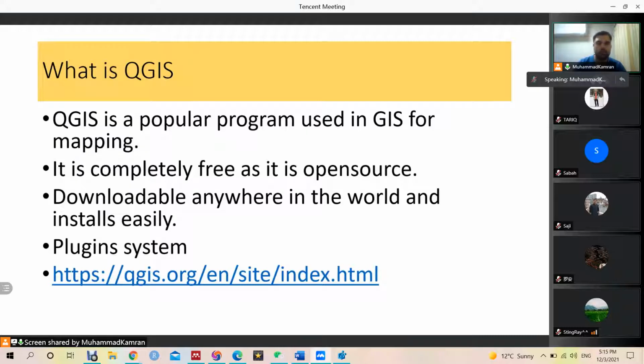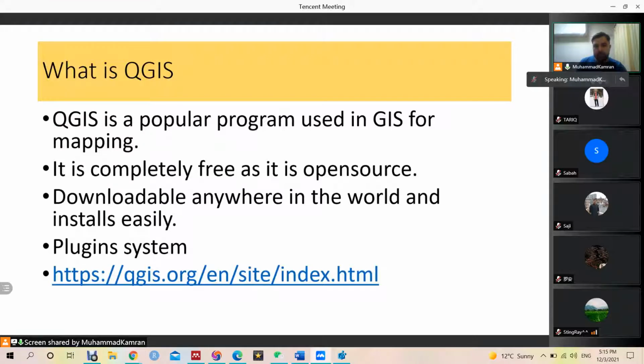So that's why I have chosen QGIS as the software for our webinar, because many students can use this and do their work. They can produce simple study area maps, especially social science people, management science people, they can get their work done, and it is publishable.